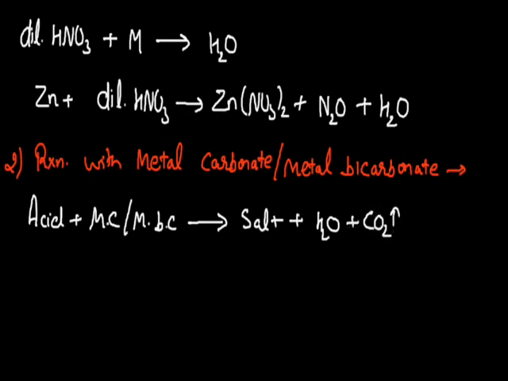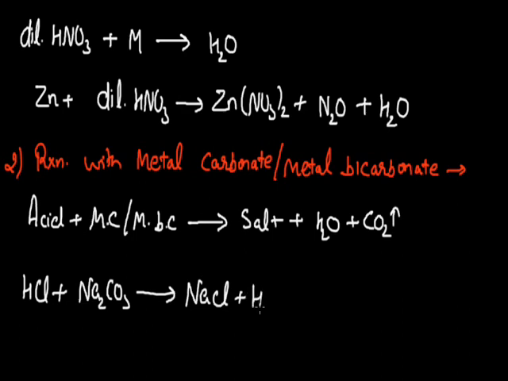For example, if we take hydrochloric acid as the molecule of acid and react it with a metal carbonate, that's sodium carbonate, then by the reaction a salt will form, and here the salt will be sodium chloride. The rest two products are the same: the molecule of water and the evolving of carbon dioxide gas.